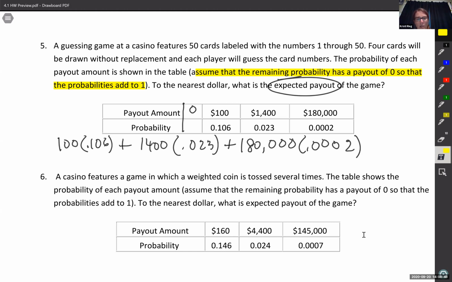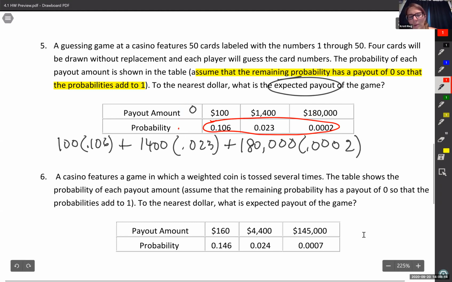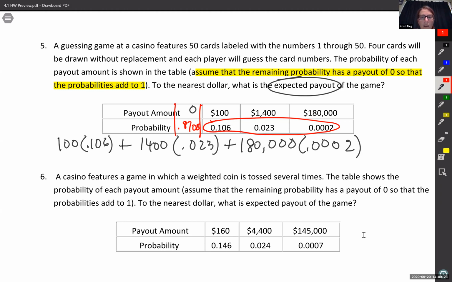So what we could do, if you really wanted to use your calculator, because this one isn't too terribly big, so I probably wouldn't even care, but in case you do, I'm going to add all of my probabilities up, which got me a small number, 0.1292. So I added all of these up, and I'm going to do 1 minus that number. So the probability of 0 would be 0.8708. Then I would have to type that number into my table as well if I want to use a calculator. Otherwise, you can just multiply and add these 3 things, and we get